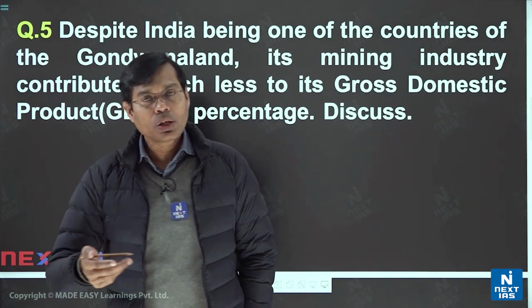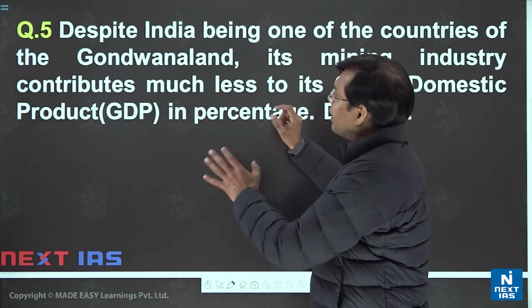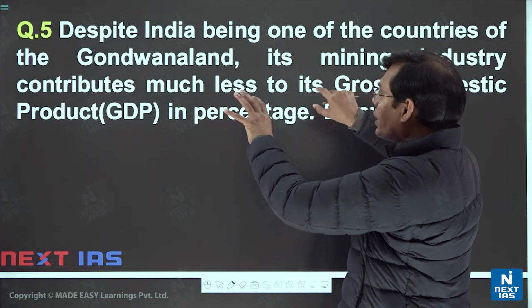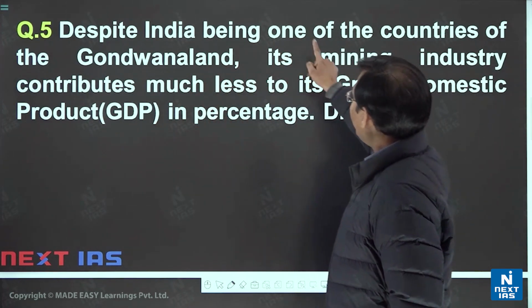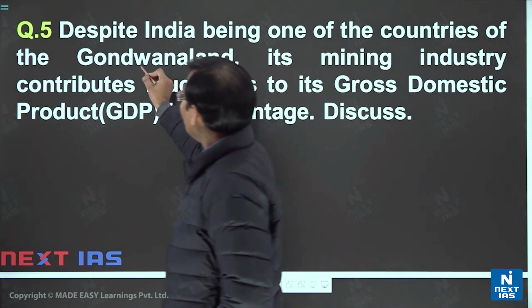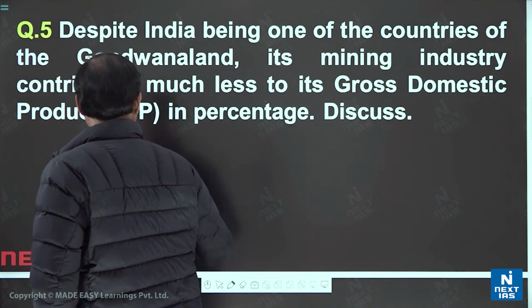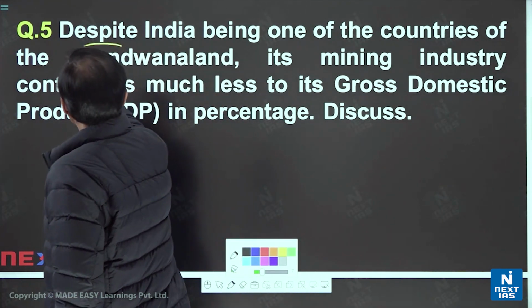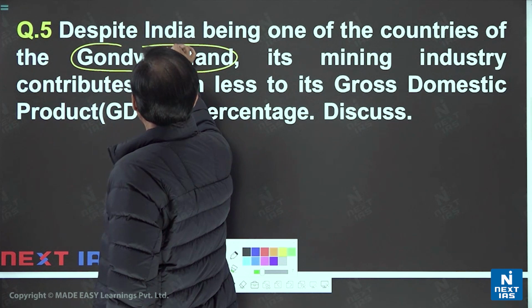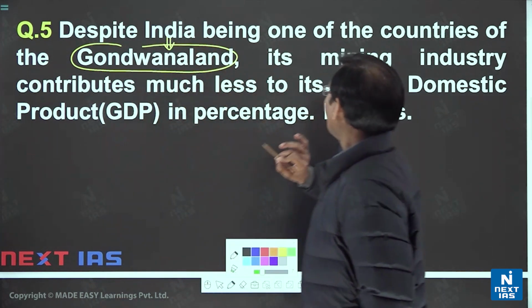Discuss. You know it very well that we have to first read the complete question with a cool mind. One key point: despite being one of the countries of the Gondwana land. So one key point is here, the Gondwana land. India is part of the Gondwana land.